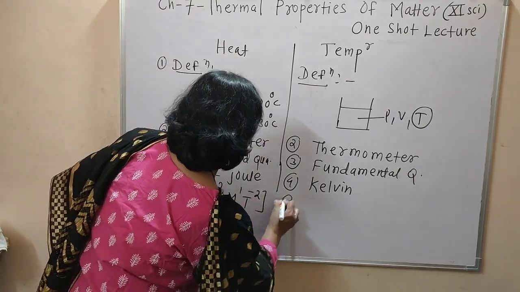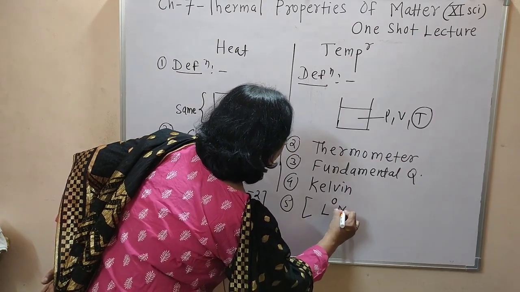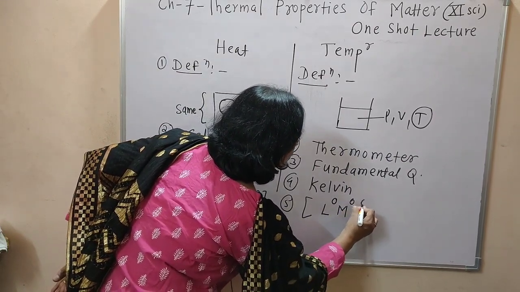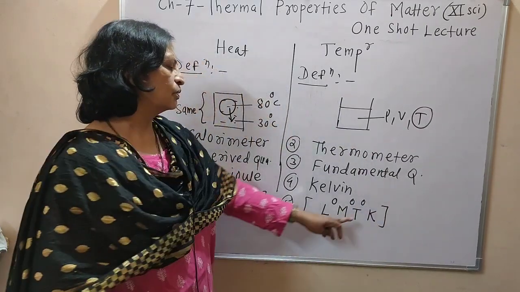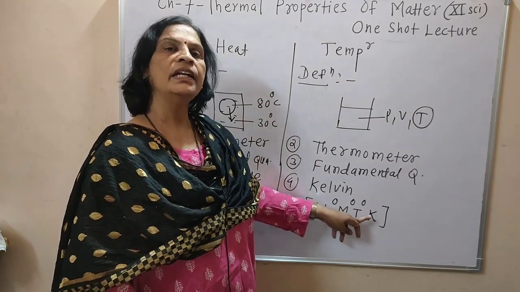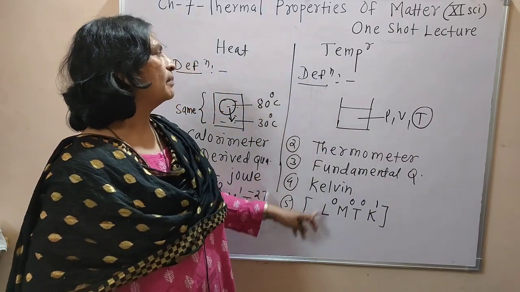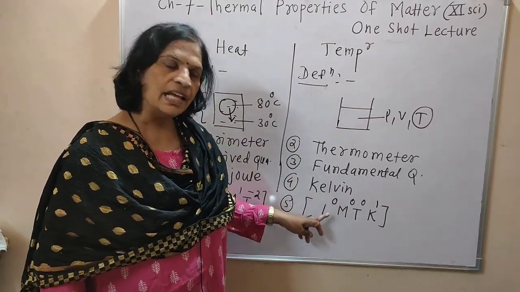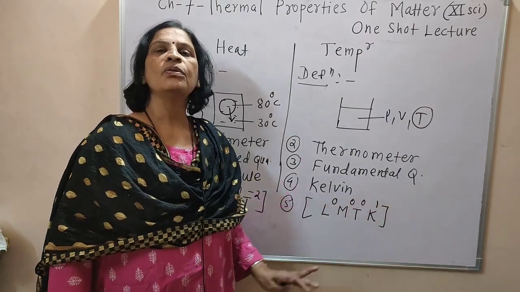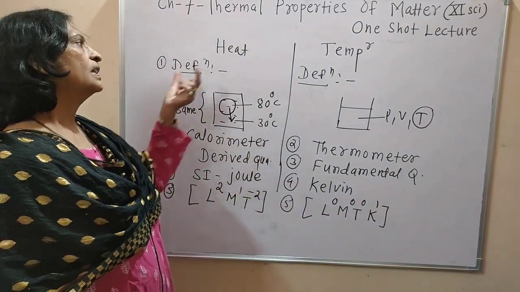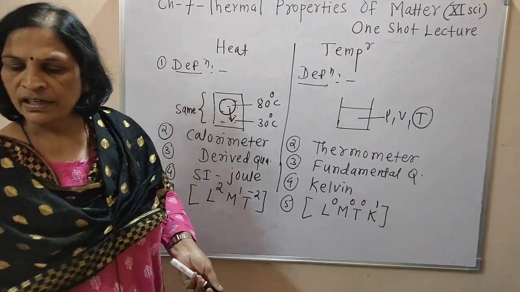And the dimension of temperature is L raised to 0, M raised to 0, T raised to 0, capital K. This notation is used for temperature, capital K raised to 1, and therefore the dimensions of temperature are L raised to 0, M raised to 0, T raised to 0, K raised to 1. This is the difference between heat and temperature. Okay.